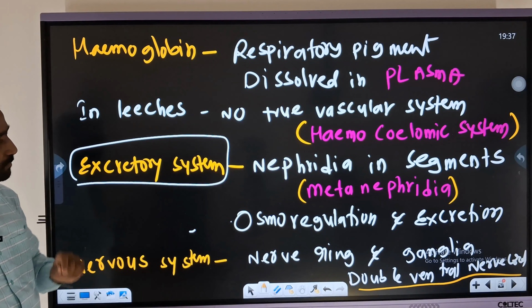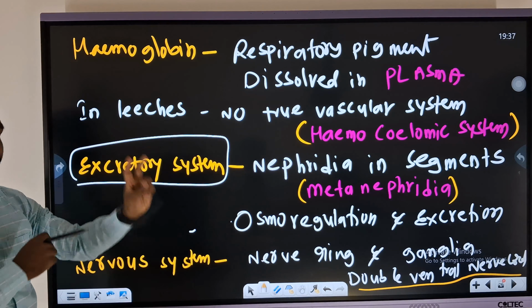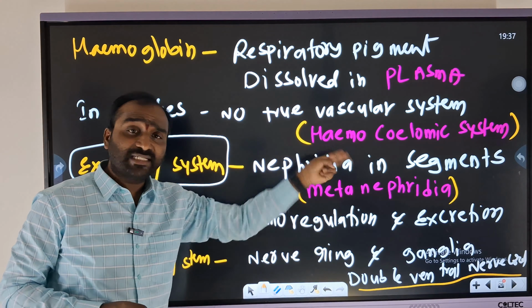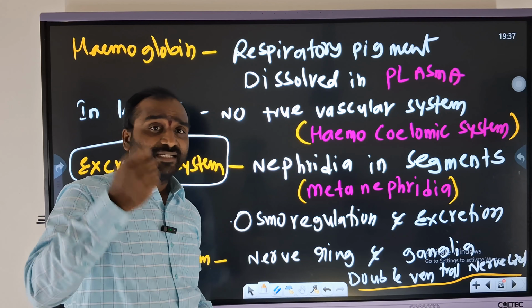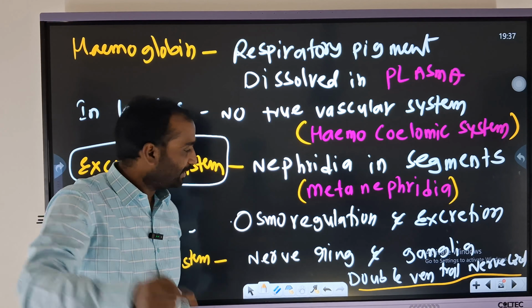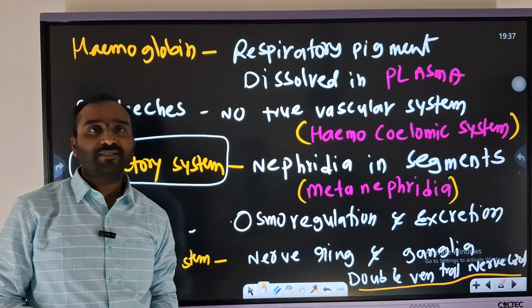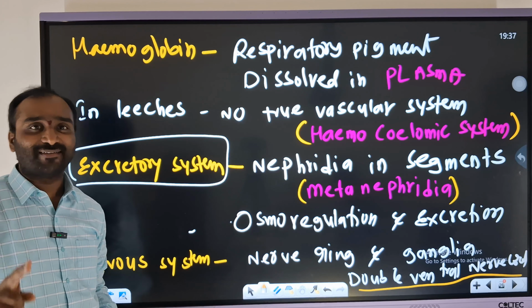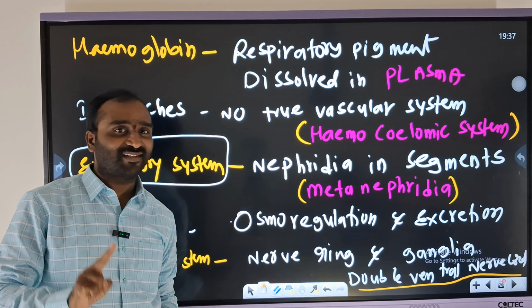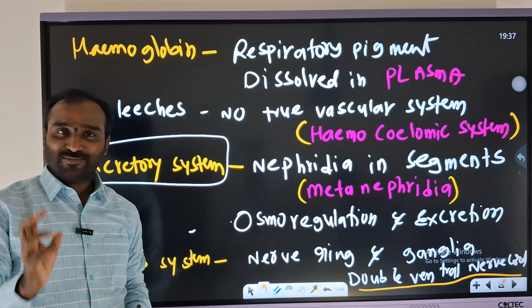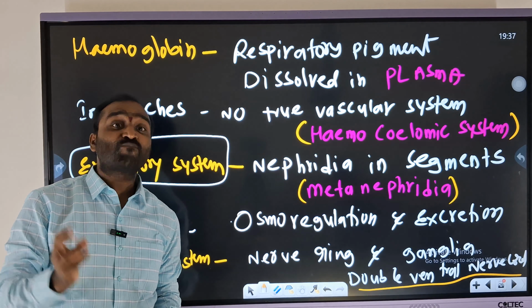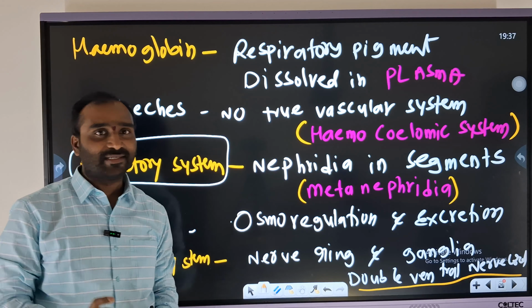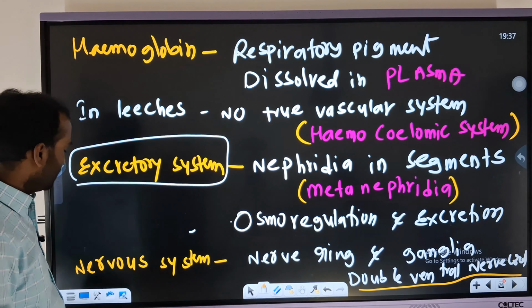Next, move on to the function of the excretory system. Here there are two aspects. One is osmoregulation, and one more is excretion. Excretion is the removal of waste materials. Then osmoregulation is regulating the ions, or ionic balance. Most of the students are in confusion about this. Osmoregulation is nothing but maintaining the ionic balance, and excretion is removal of the waste materials.